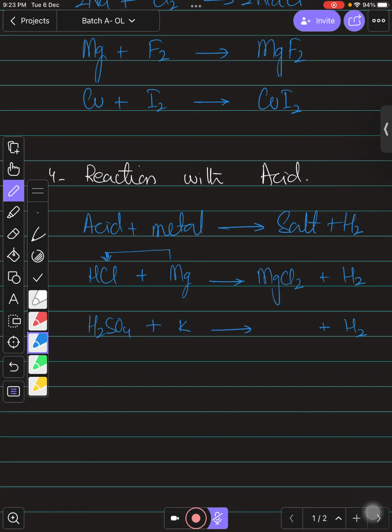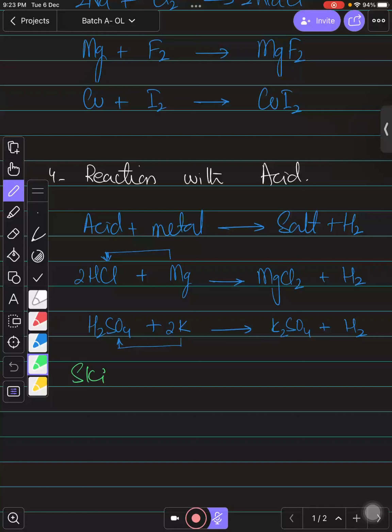Magnesium chloride. The correct formula for magnesium and chlorine is magnesium chloride, MgCl2. And over here, it will be K2SO4. We talked about this earlier. We did practice of this as well. If you want to balance this, we just need to write 2 over here, and 2 over here. I know that you all are aware about these reactions, so I just want the confirmation from your side.